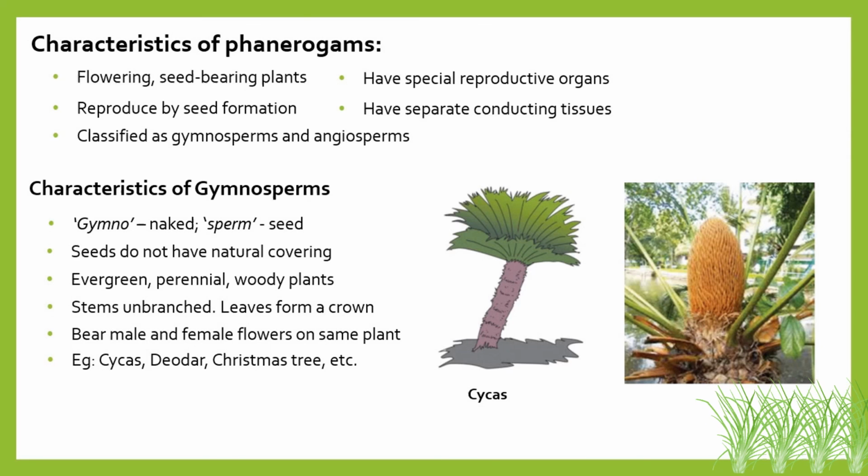They are evergreen. Perennial means they can last for many years, hundreds of years. Woody plants, their stem do not show any branching. The leaf forms a crown-like structure. Then they have male and female flowers on the same plant, okay, but at different levels. Examples are cycas, deodar, Christmas tree, etc. Okay, so I hope this part is clear to you all.